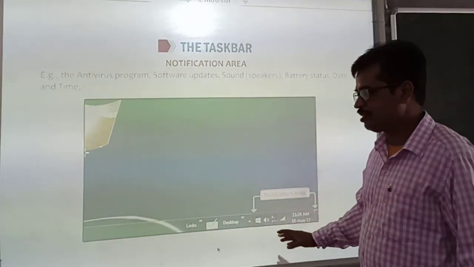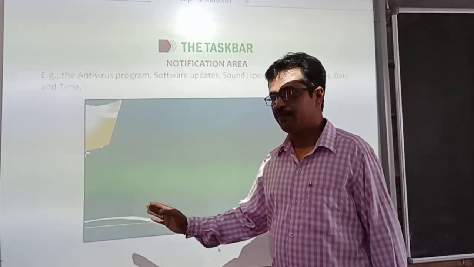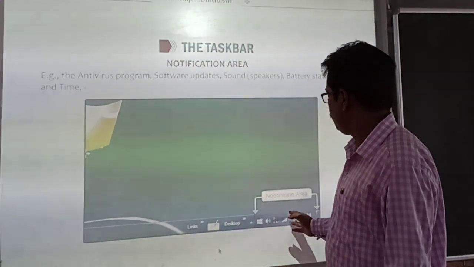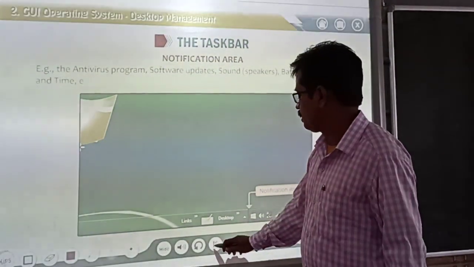Again I repeat, the taskbar is divided into three sections. First one is the start button at the left side, right side is the notification area, and the middle part is known as the quick launch bar. Okay, let's move forward now.